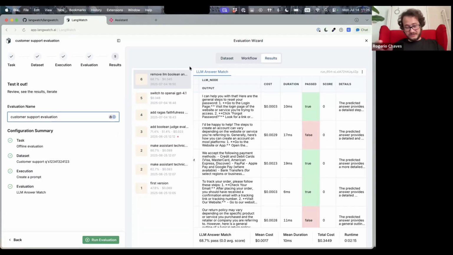All that is available from the API as well. You can do it on the platform, or you can very easily do it on Jupyter Notebooks, wrap up your loop, and then just use LangWatch platform to visualize it.